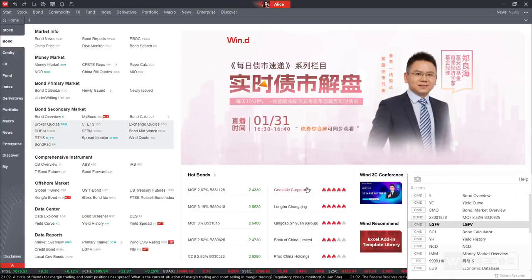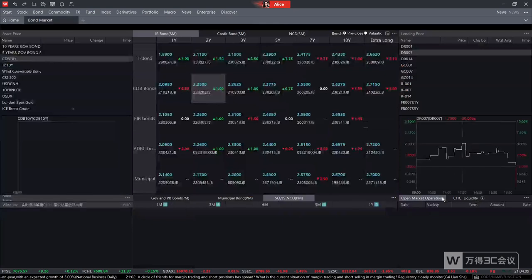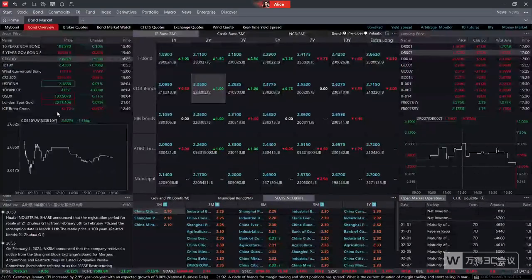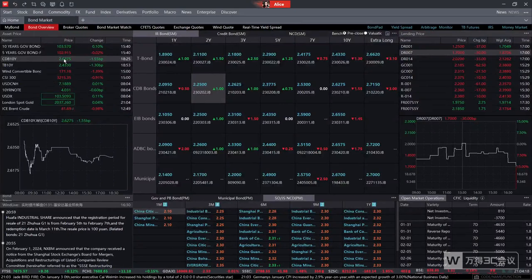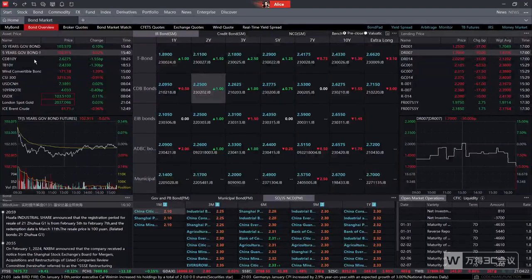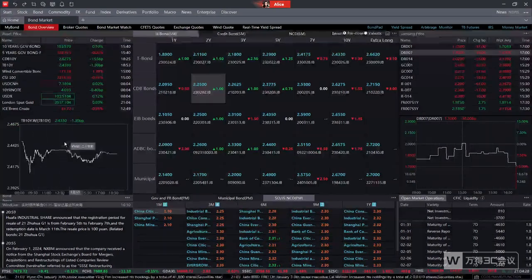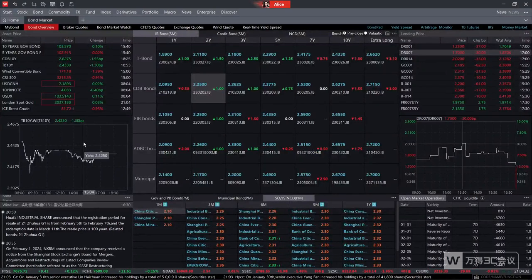First, we can enter the shortcut, number 5, to enter into the bond overview. So we can see in the left-hand side, it shows the asset price of key underlying. We can see include the 10 years government bond, 5 years government bond, CDB bond, and so on. And when we click it, we can see the price trend will be showing over here. Which can be really helpful for your analysis.